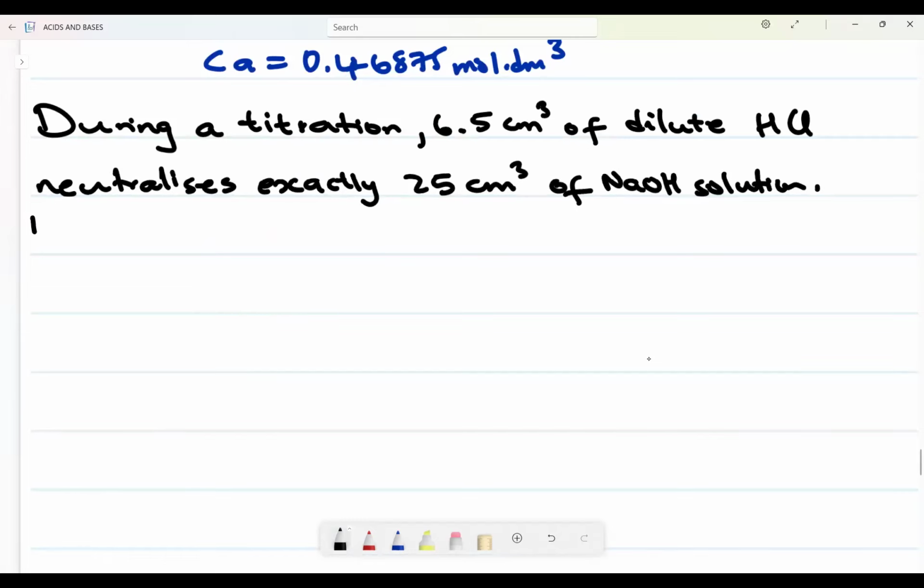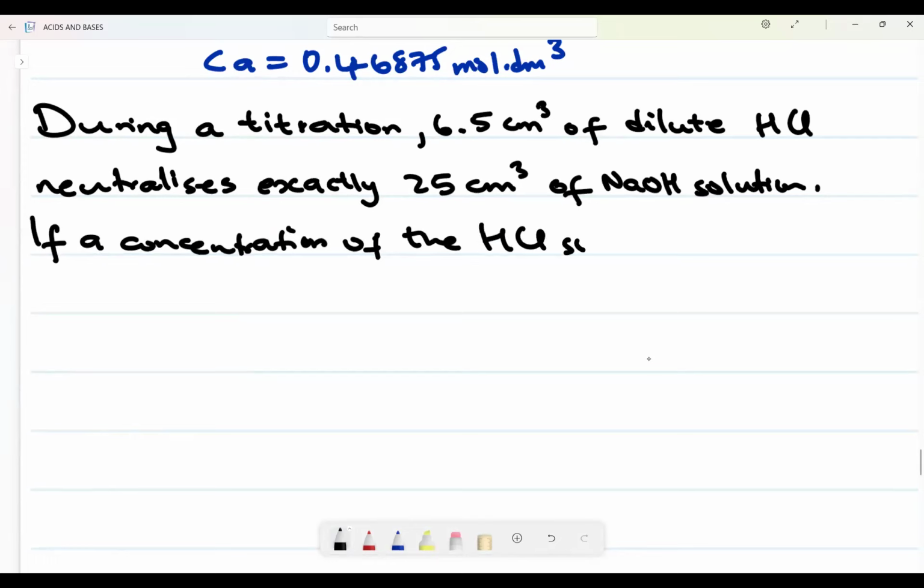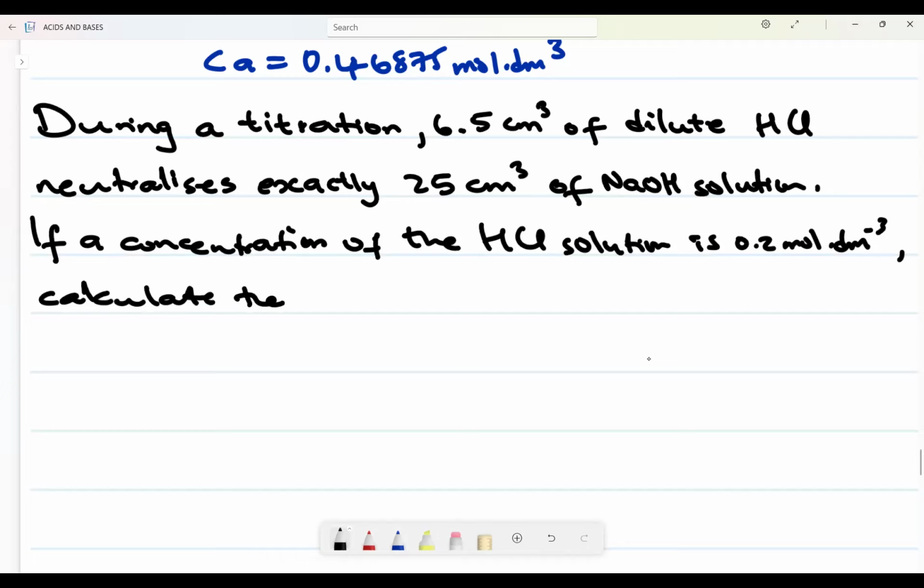If the concentration of the HCl solution is 0.2 mole per decimeter cubed, calculate the concentration of what?